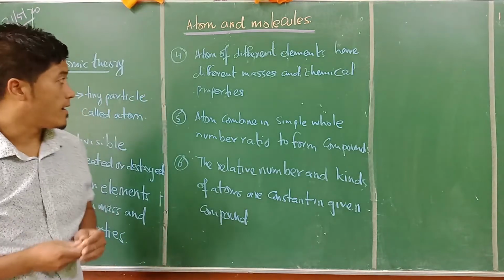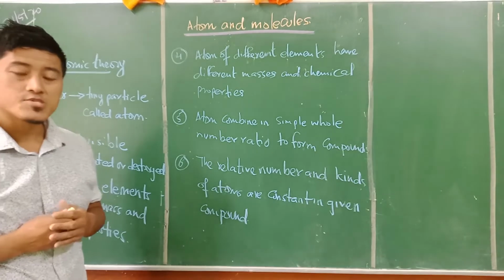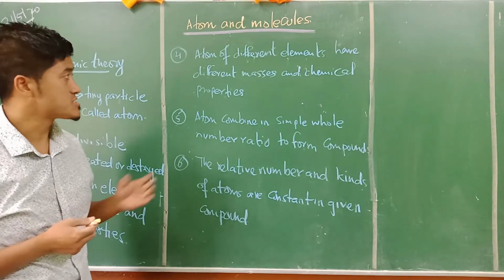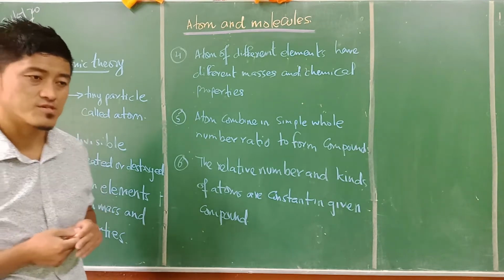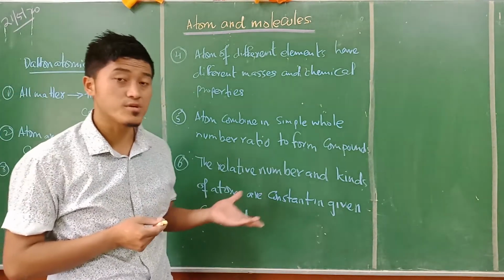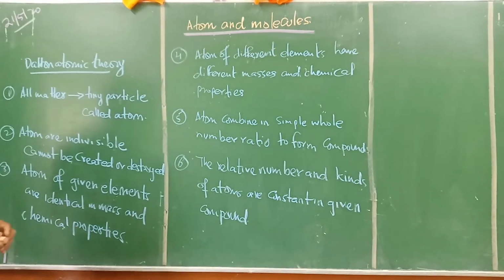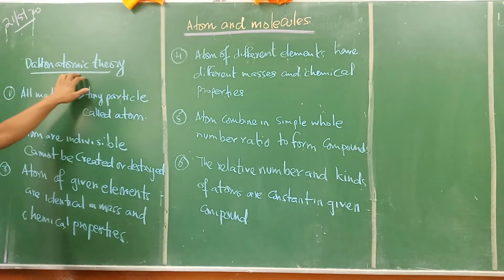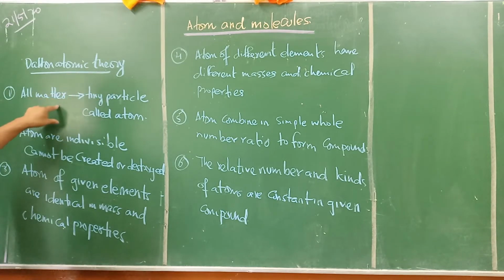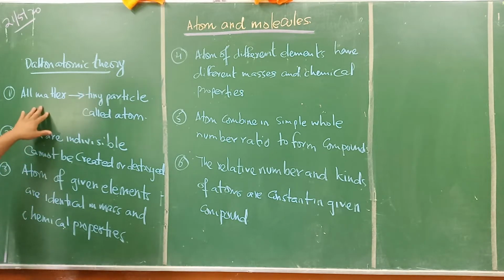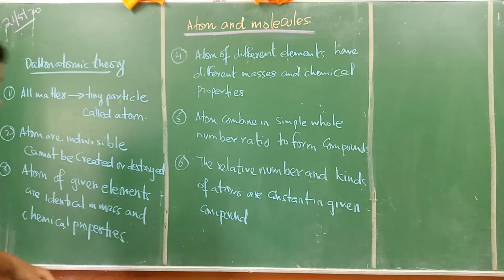Yes. So we were previously talking about the law of chemical combination. There was a guy, his name is John Dalton, and he referred to the law of chemical combination. On the basis of that law, he proposed his own atomic theory, that is referred to as Dalton atomic theory. And he has given 6 very important postulates here. Number 1, 2, 3, 4, 5, 6. So we will try to understand every one of these, 1 to 6, one by one.